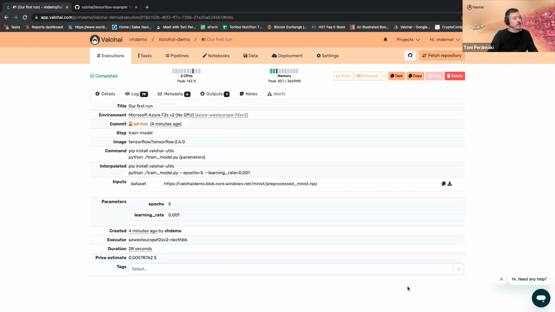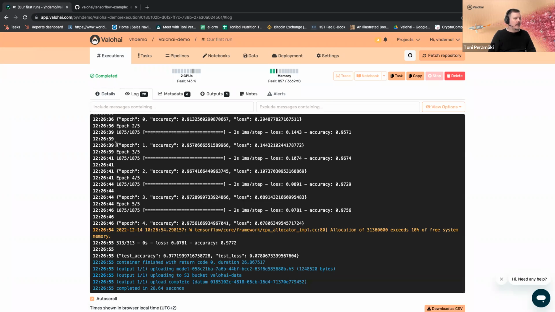So here's the versioning information. So as said, this happens fully automatically, making everything reproducible. So you know which was the environment used, code version, Docker container, command, input file, or files or data set, parameters, who did this, when, how long did it last, and if you add your cloud cost in from the admin side, you can also tell what is the cost of this execution. So that really starts to give you visibility on what actually it costs, for example, to train a specific model or pipeline.